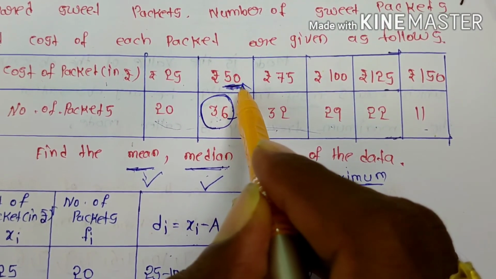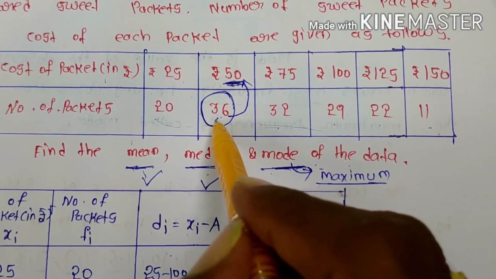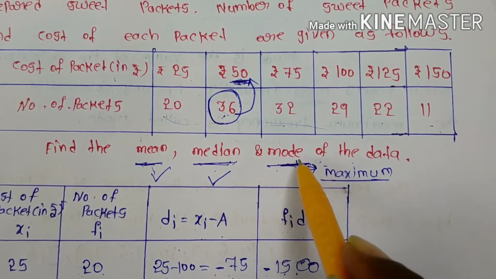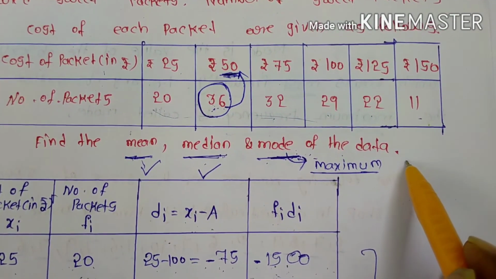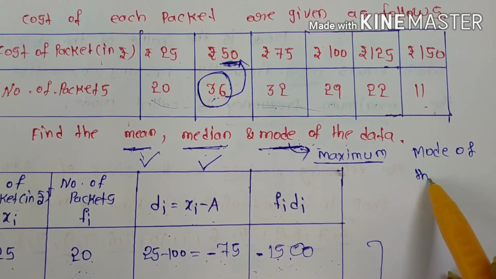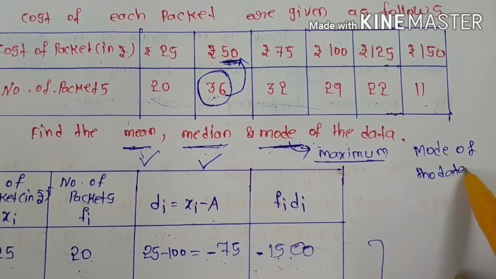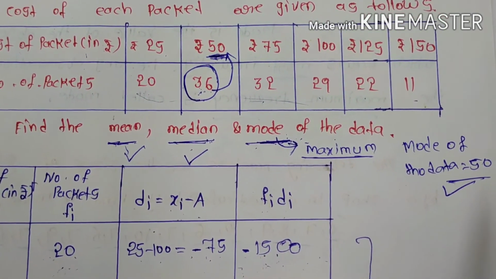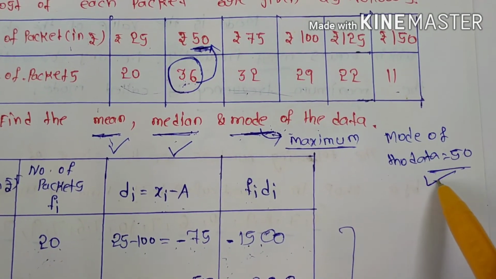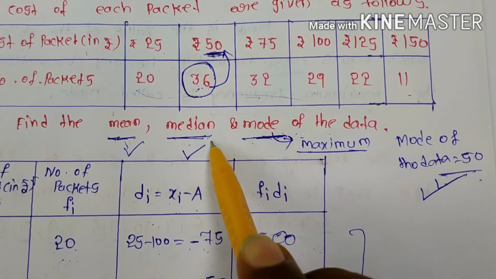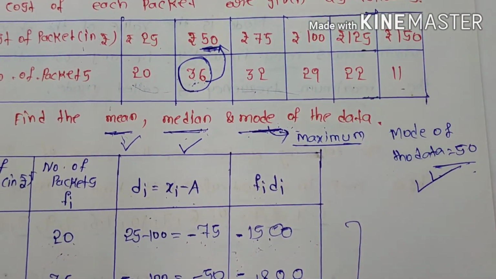Rupees 50 occurs 36 times. So the mode of the data is equal to rupees 50. Your answer is 50 only. We are finding the mean, median, mode also. Thank you.